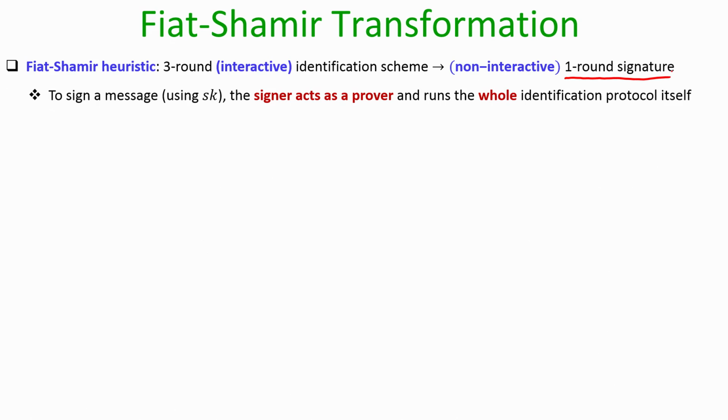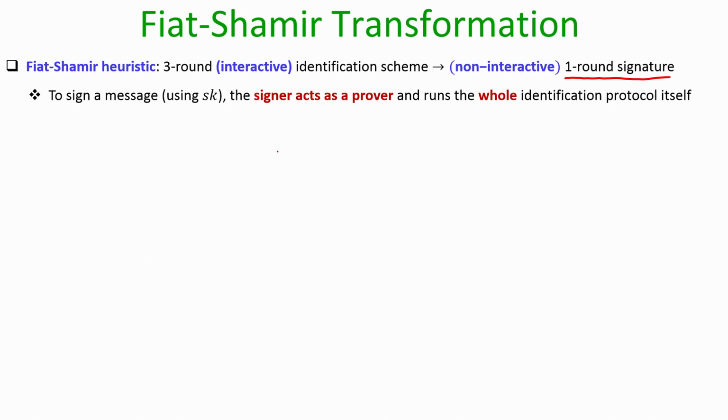The idea behind this transformation is that if you have an identification scheme and you want to get a signature scheme out of that, then to sign the message using the signing key, the signer has to act as the prover and run the whole protocol of the identification scheme in its mind, as per the rules of this transformation, and come up with the whole transcript in a single shot and give it to the verifier.